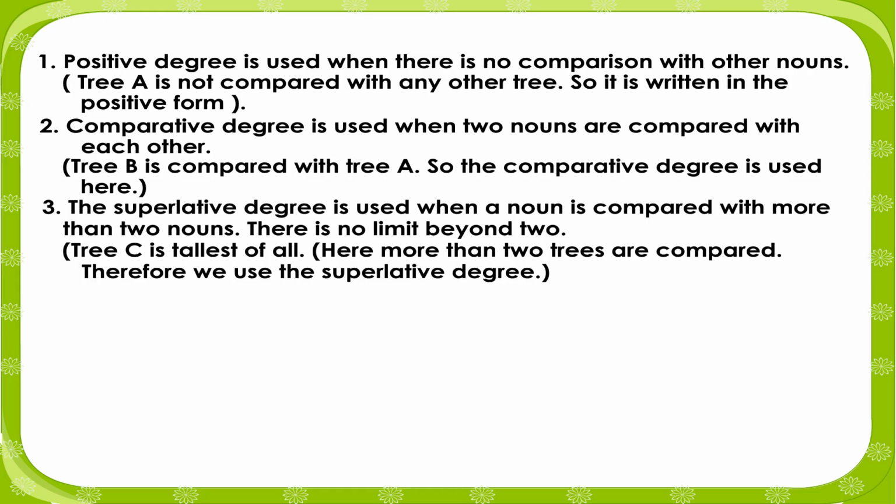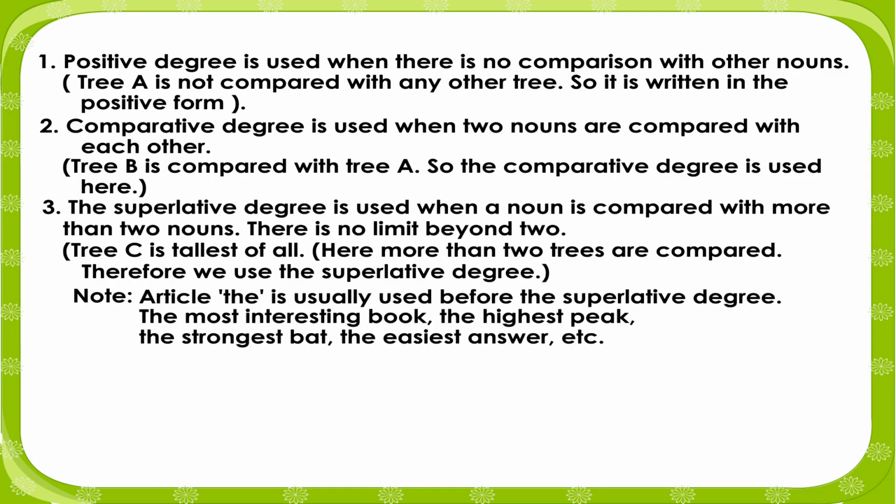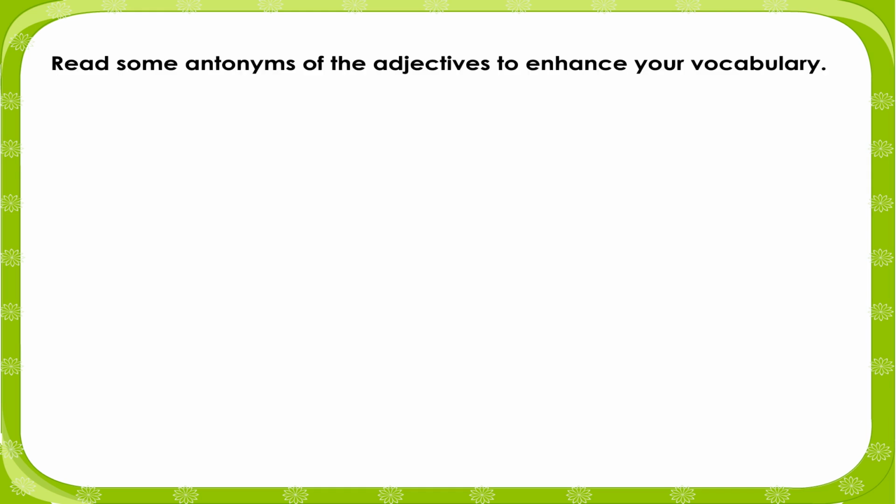Here more than two trees are compared, therefore we use the superlative degree. Note: the article the is usually used before the superlative degree: the most interesting book, the highest peak, the strongest bat, the easiest answer, etc. Read some antonyms of the adjectives to enhance your vocabulary.